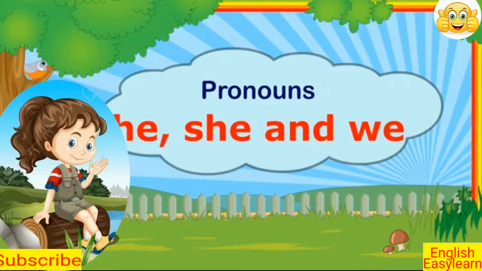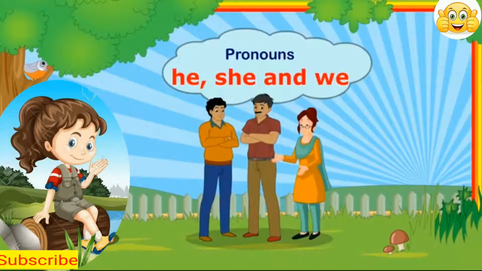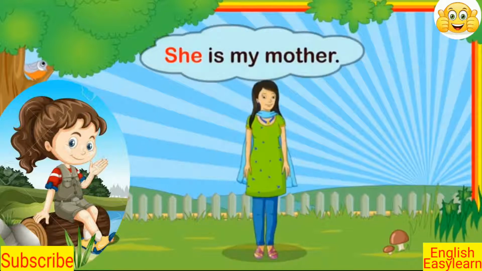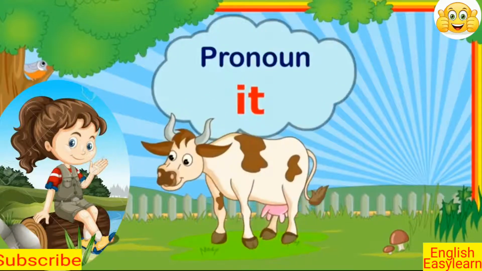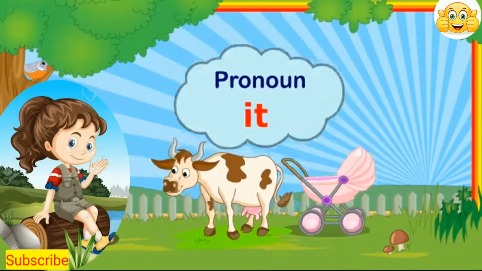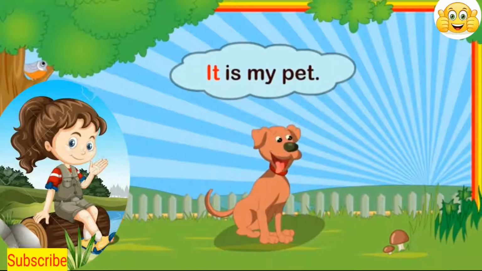He, she, and we are used for people. For example, he is my father. My father is tall. She is my mother. My mother is beautiful. It is used for animals and things. Example, it is my pet. My pet is a dog.